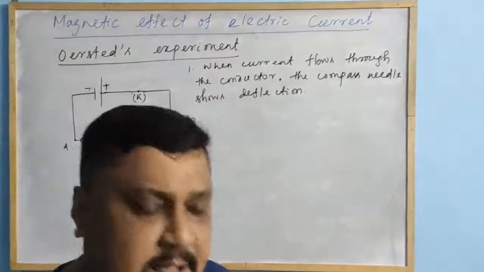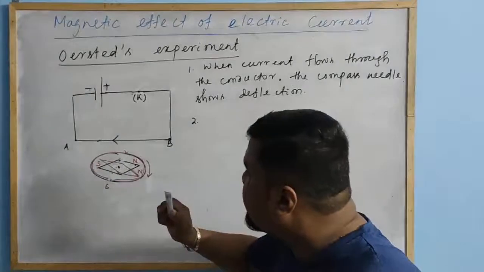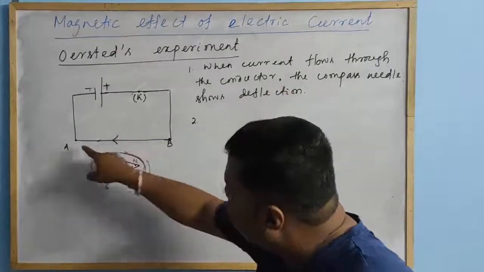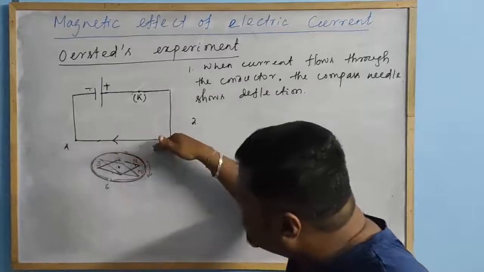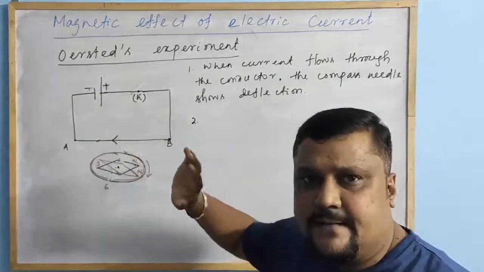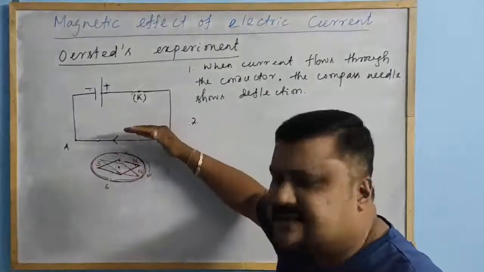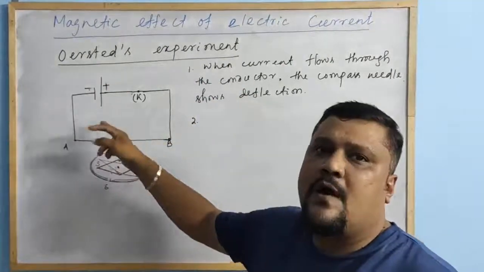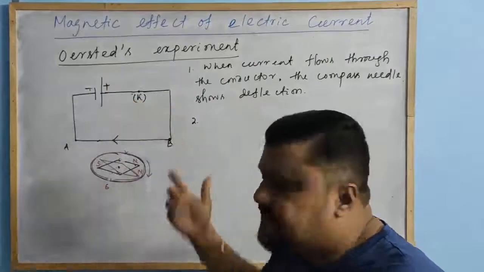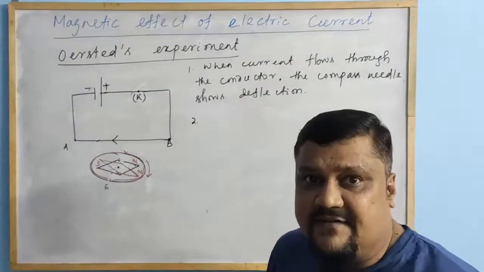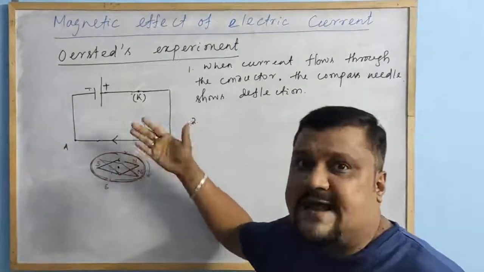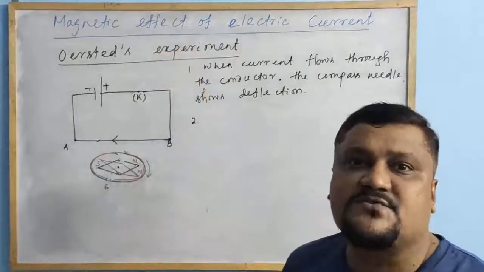It gets deflected in the opposite direction. Is that clear? In the second step, what you observe: in the first case, when the current is from A to B, it gets deflected, and the north pole goes in one direction, which we will discuss. But when the flow of current is reversed, the north pole of the compass needle deflects in the opposite direction.